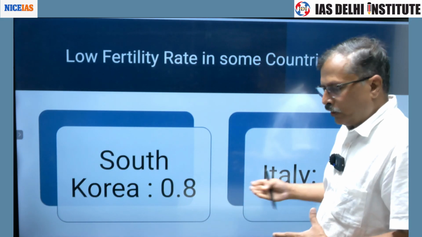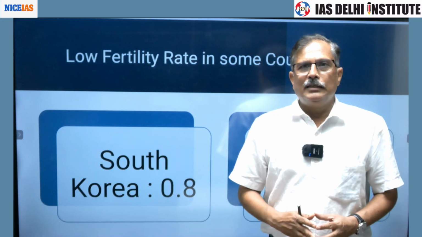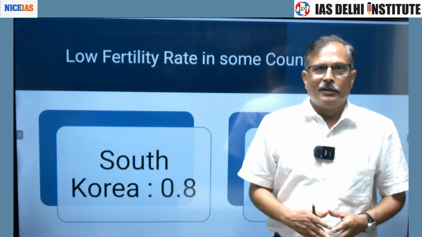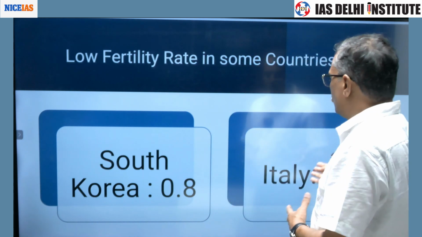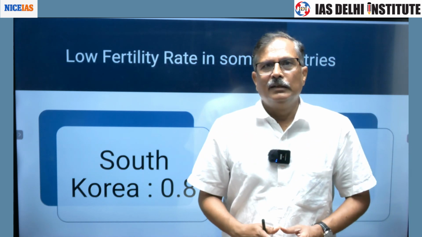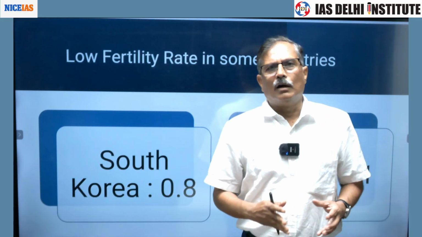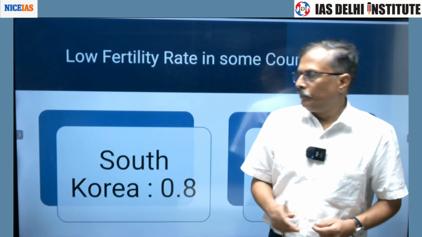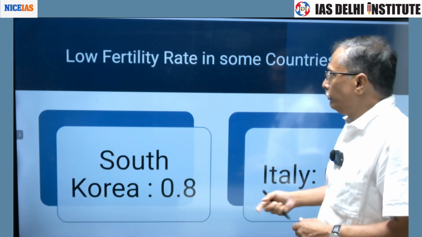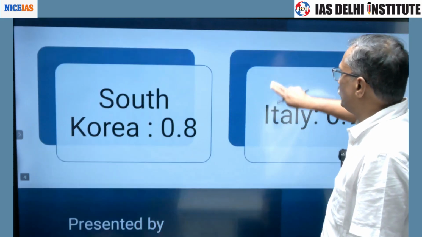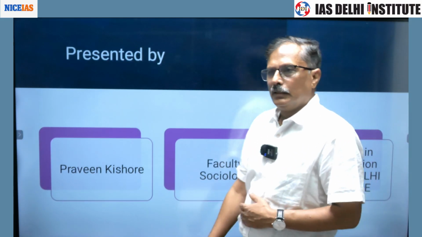It is said that South Korea is going to be the first country to get depopulated. In Italy also the situation is similar. This situation is going to happen in other parts of the earth also, because of the demographic winter we are going to face.